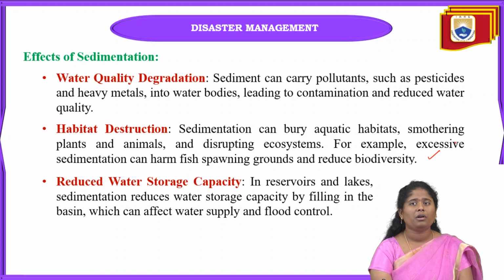So there will be loss of biodiversity. If the vegetation is lost, automatically there will be no food, and that will cause so much food scarcity among ourselves and also for the animals.